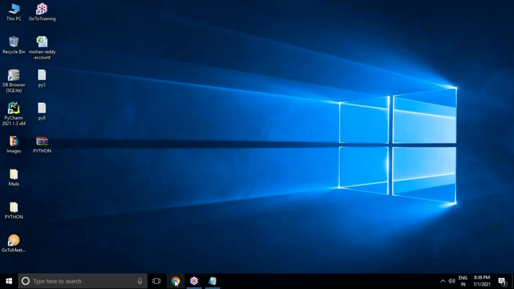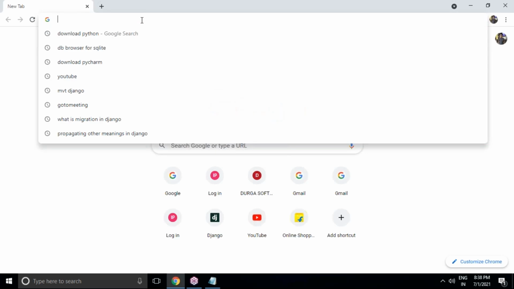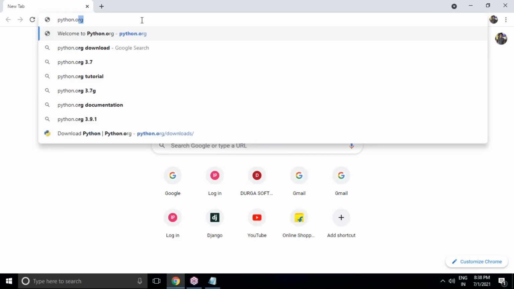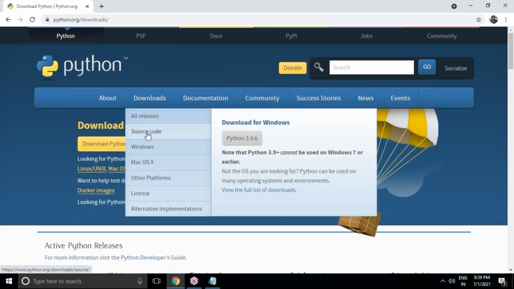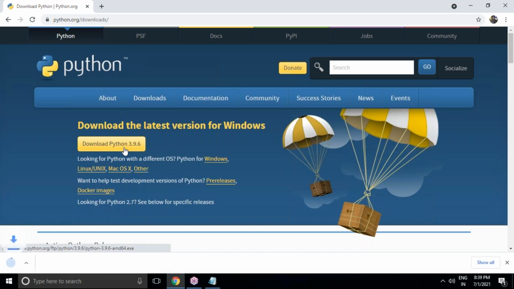Let's flip to Google, or else directly python.org also we can type it. No issues at all. Python.org. Now you can see here the downloads option is there. I'm going to download this 3.9.6. Just quickly do it, and immediately it's downloaded successfully.